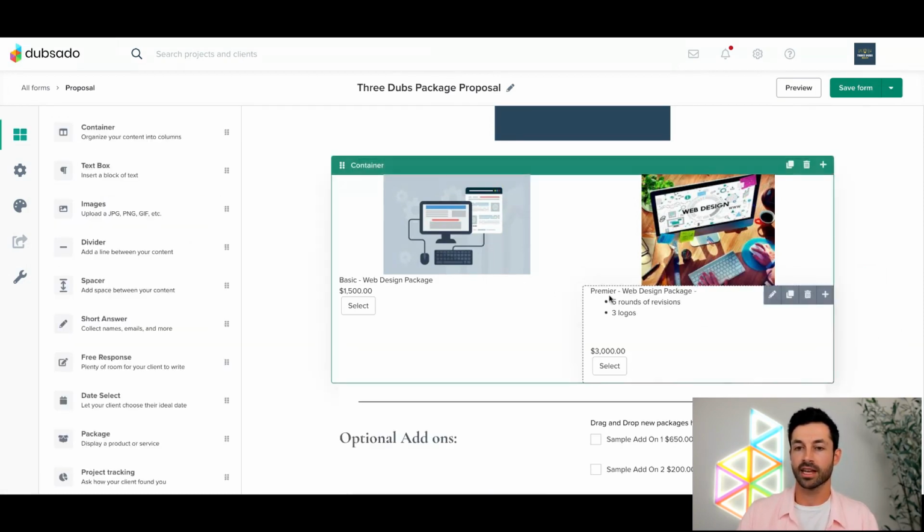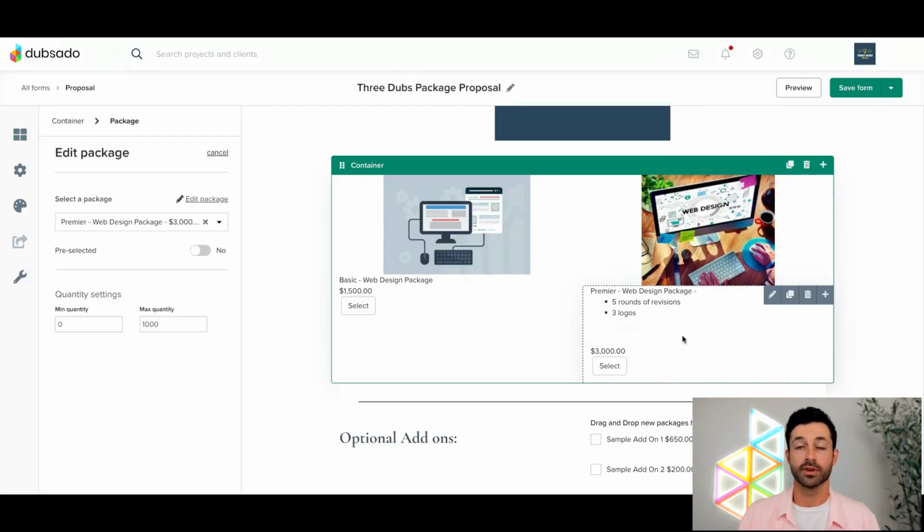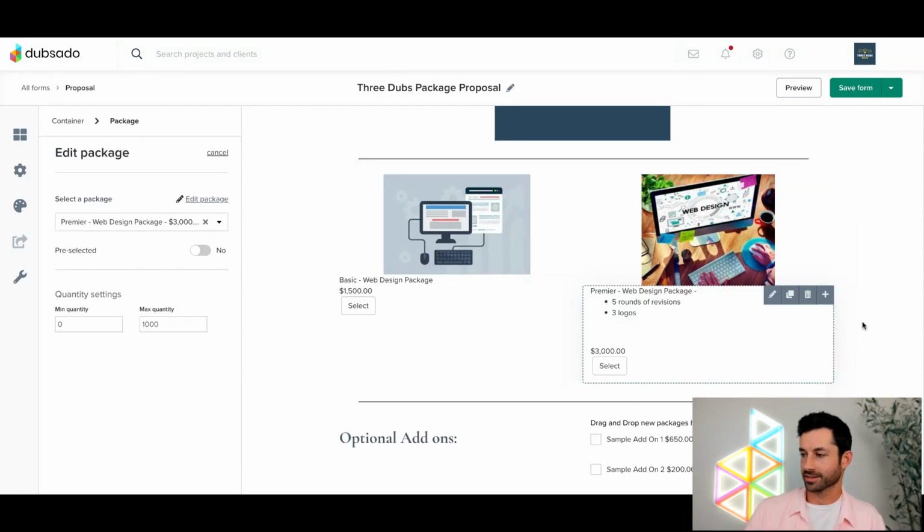If I click that, now we've got Premier Web Design Package, and it's got my 5 rounds of revisions, 3 logos, plus the price there. And that's how you would go ahead and add in your particular descriptions. Sweet. Randall says, thank you.